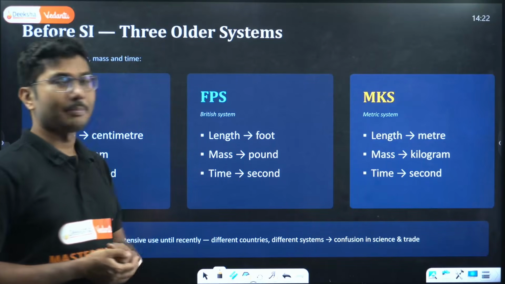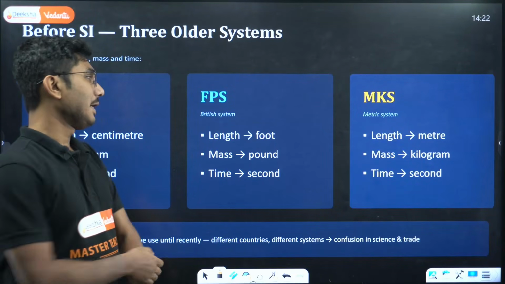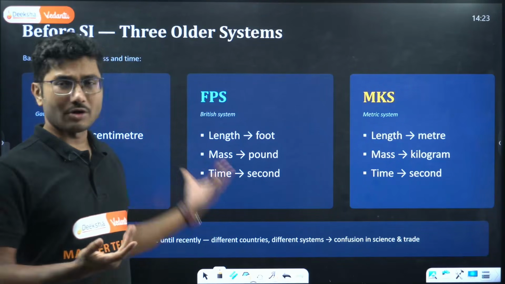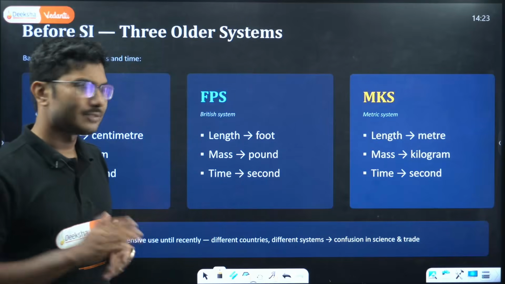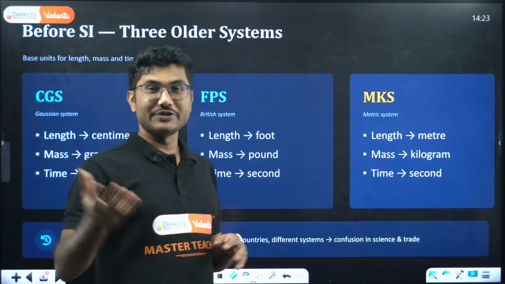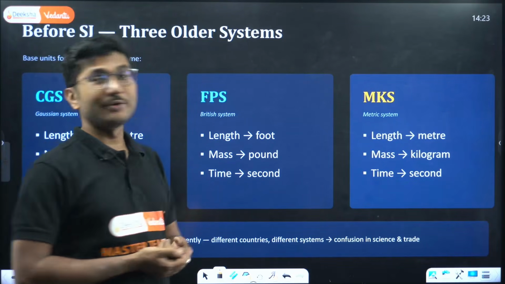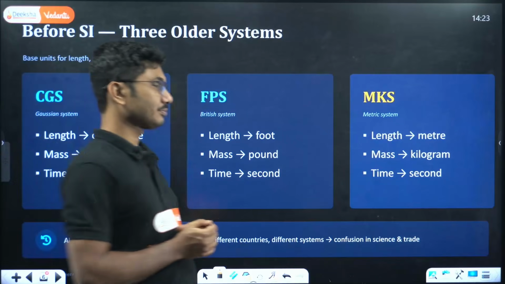Still in many places you will see the use of foot, pound, second. Second is obviously common, but foot and pound are also used in some cases. If you visit a bakery, you will say half pound cake or 1 pound cake. So this pound unit is still in use. It is a measurement of weight.